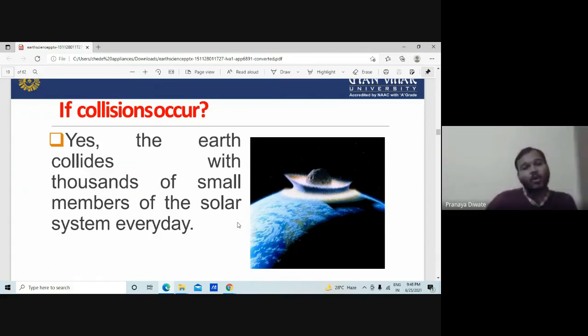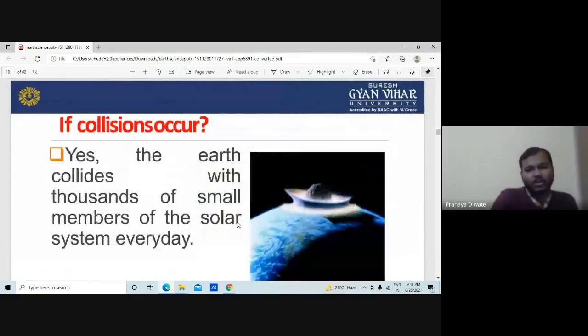But because you have different layers around Earth, like the ionosphere, in the outer space they collide and get destroyed. Because they are very small, they are destroyed in the outer space only and cannot reach the Earth's surface.